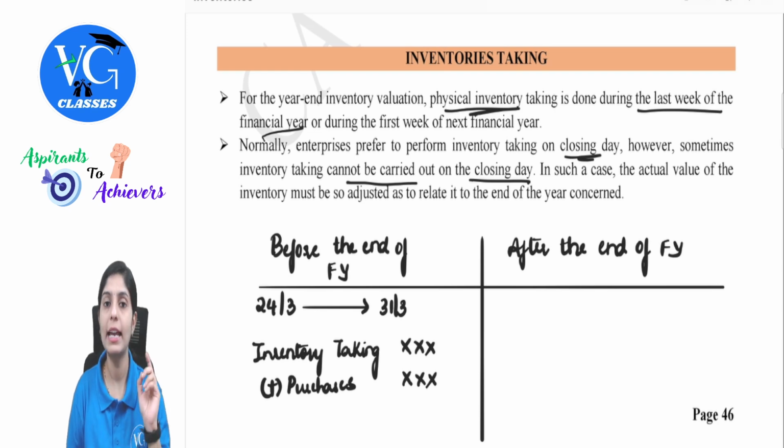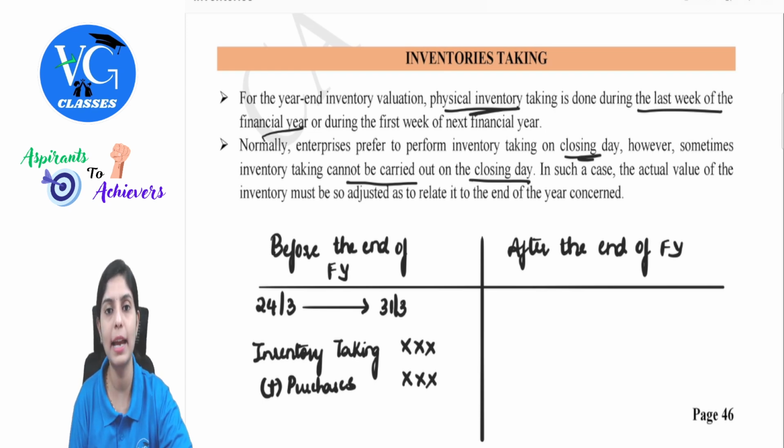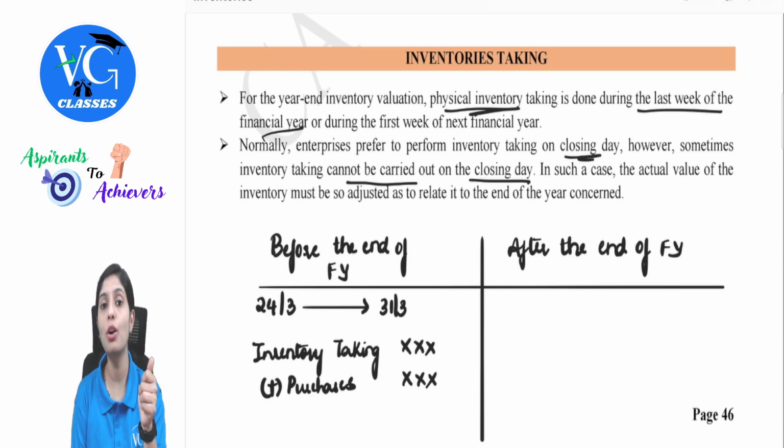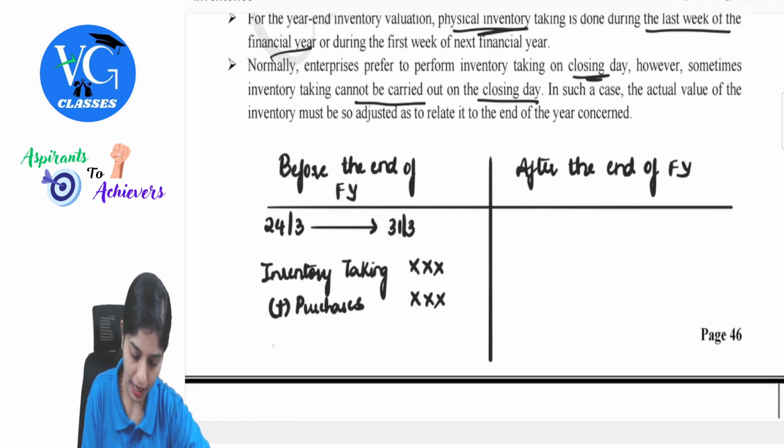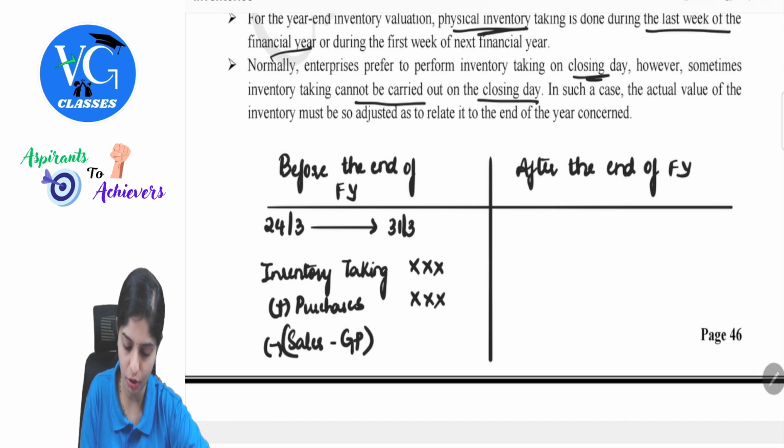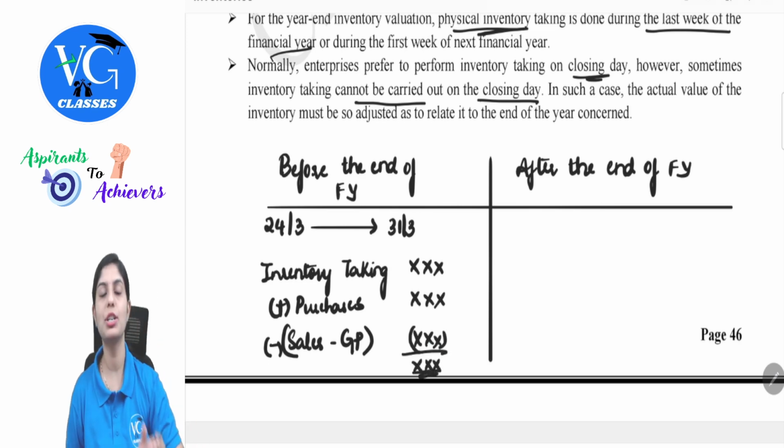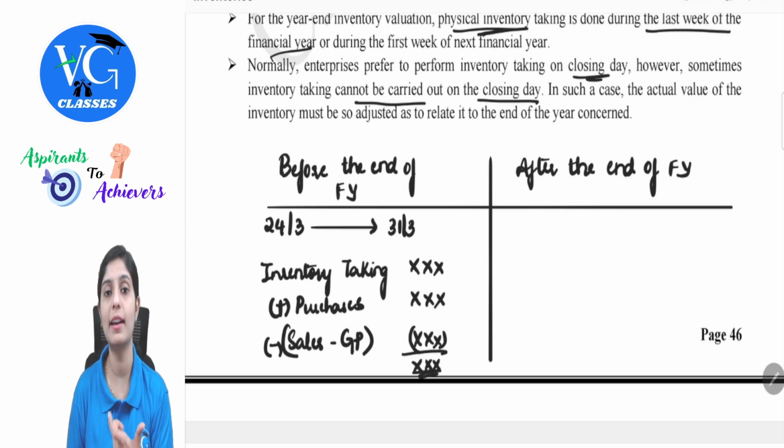But hold on, can I directly take the sales value to subtract here? No. As I mentioned earlier, in this inventory chapter, the more focus goes on cost. So we will have to take the cost of goods sold. How do we get that? I will have to subtract gross profit from sales, which will give me cost of goods sold. So after doing this addition and subtraction, I will get the right value.